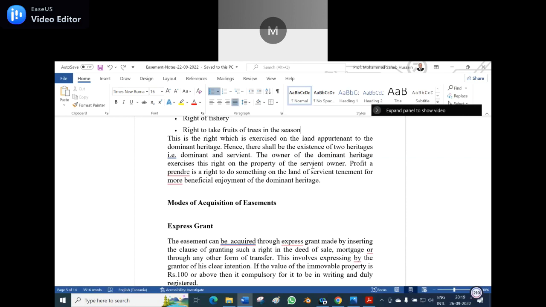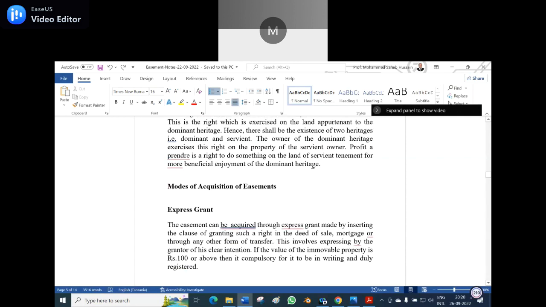The dominant owner, sir. The person on whose land this is protruded is the dominant owner and he will enjoy the fruits, even though the tree doesn't belong to him. So in this way also there is a dominant owner and there is a servient tenement or servitude.